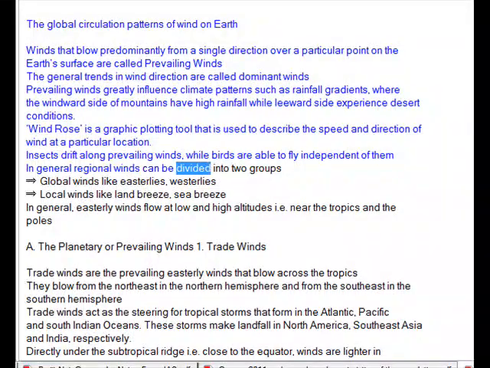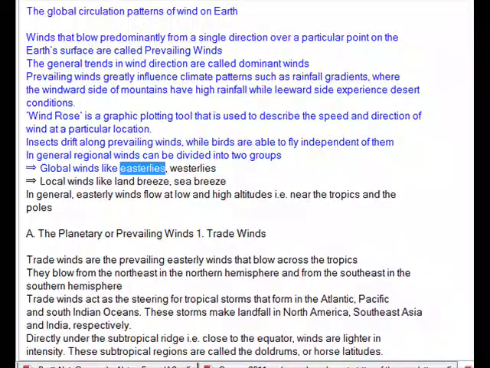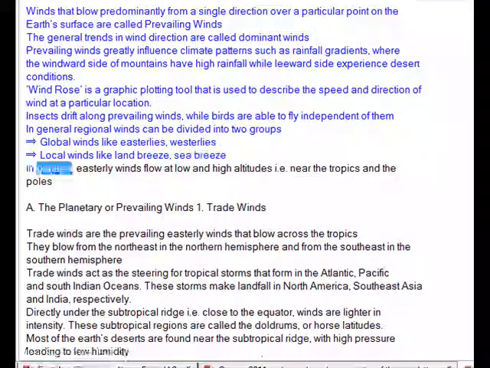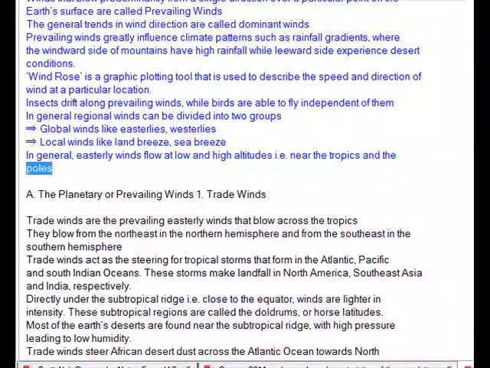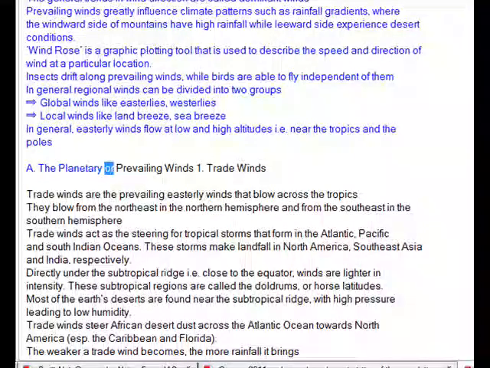Regional winds can be divided into two groups: global winds like easterlies and westerlies, and local winds like land breeze and sea breeze. In general, easterly winds flow at low and high altitudes, i.e. near the tropics and the poles. The planetary or prevailing winds.